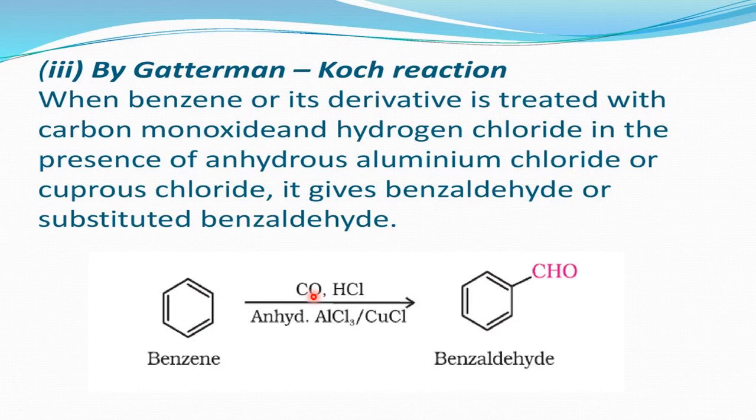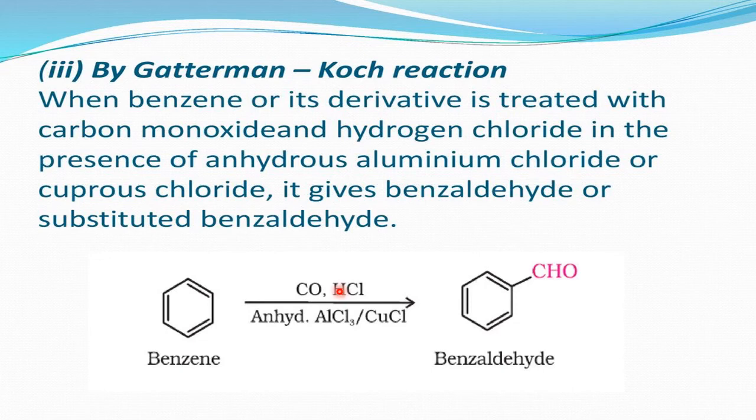What happens here? First CO and HCl will react themselves. They become HCOCl. HCOCl is known as what? Formyl chloride. Okay, directly we can't create an aldehyde group on the benzene. So what happens here? We make some arrangements. So the combination of these two will become HCOCl, known as formyl chloride. Formyl chloride is a highly unstable compound, but it contains CHO.